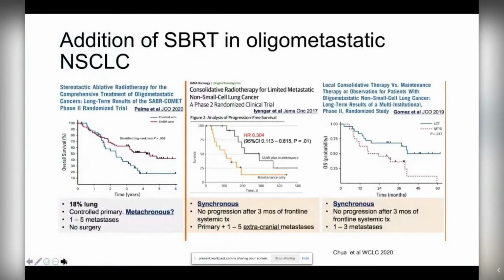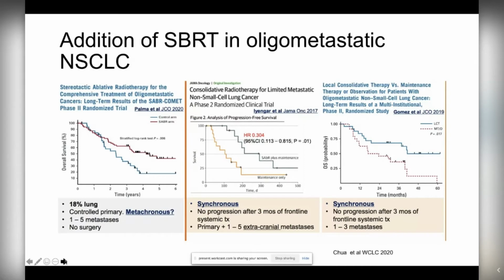So here are some of the prior studies that have evaluated the use of SBRT, or radiation that is used at high doses that can be delivered very effectively, in patients with Oligo-Metastatic disease. We had lots of retrospective studies that looked back and identified that perhaps using local ablative therapy such as radiation really seemed to lead to benefit for patients with Oligo-Metastatic non-small cell lung cancer. Here I'm highlighting 3 studies, and these studies actually used treatment with radiation in different settings.